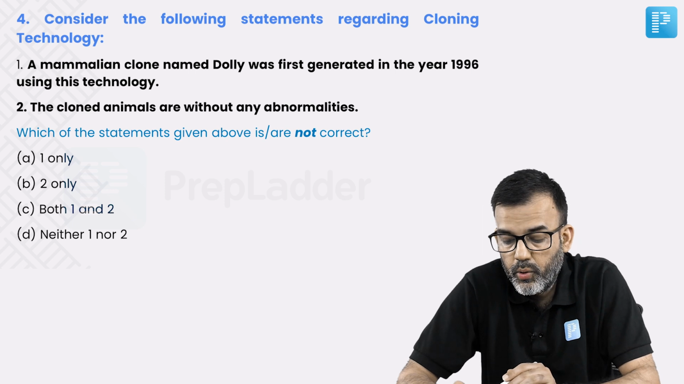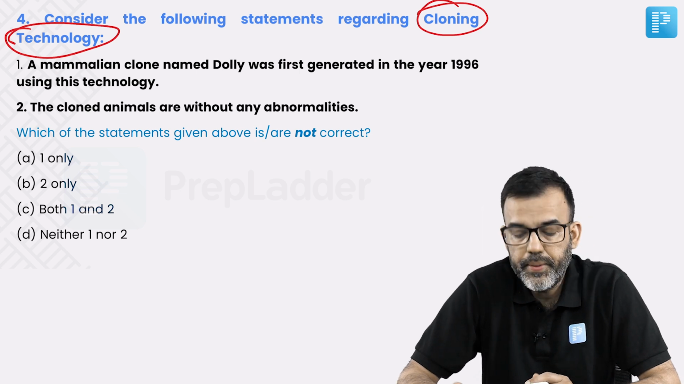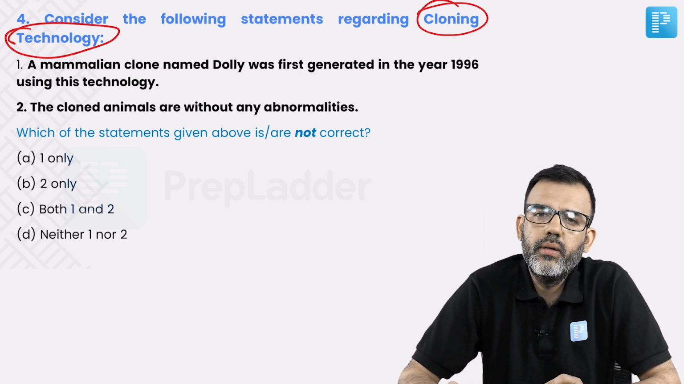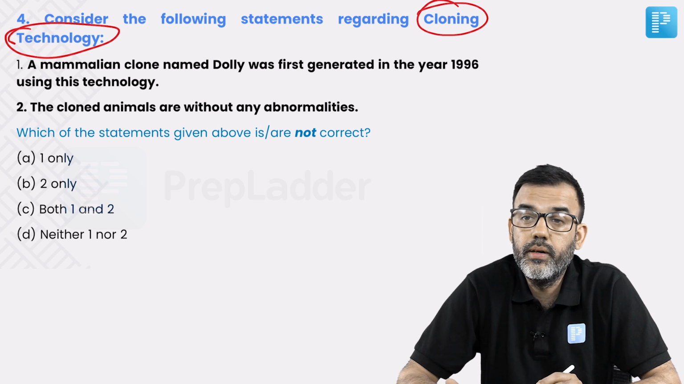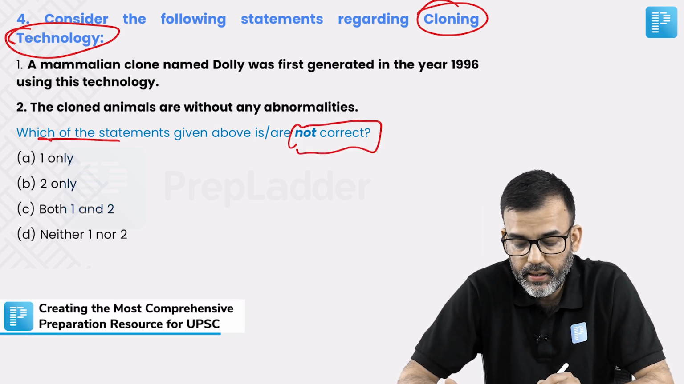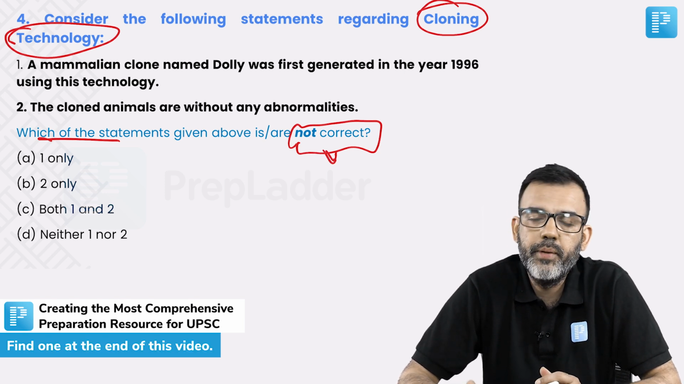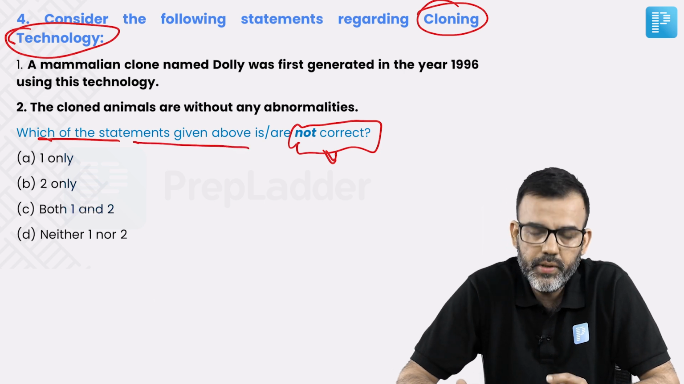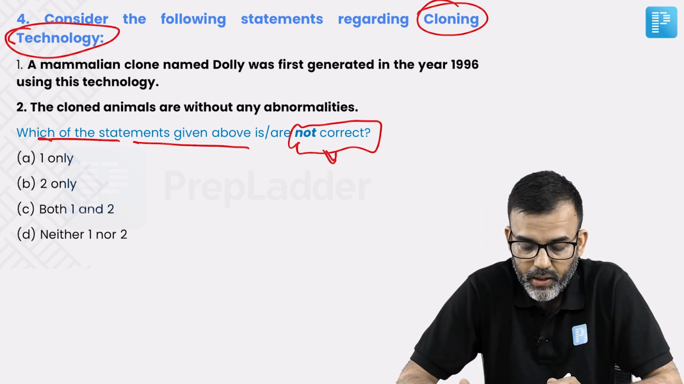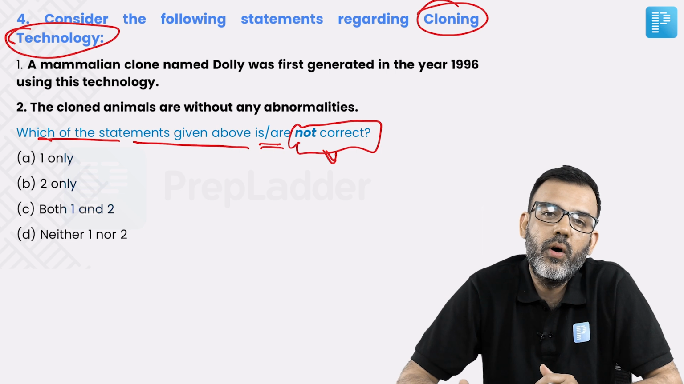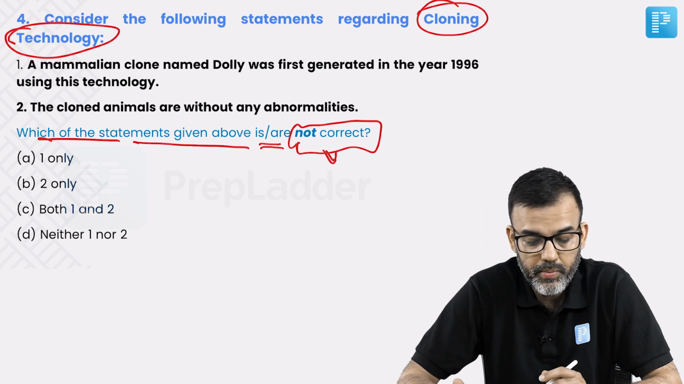The question is regarding cloning technology, another very important aspect from biotechnology. A few statements were given regarding cloning technology, but here the trick is that you have to select the incorrect statement. This is a very common mistake that we make in multiple choice questions. So just after reading the question, focus on whether the examiner is guiding you to select the correct statement or the incorrect ones. In this question, we have to select incorrect statements.